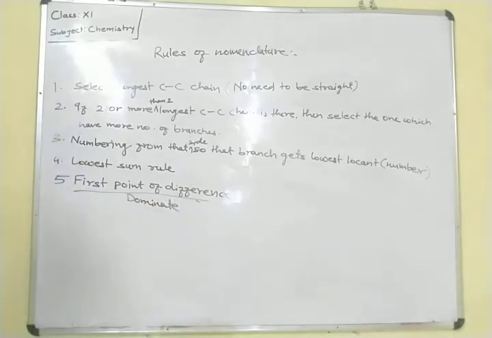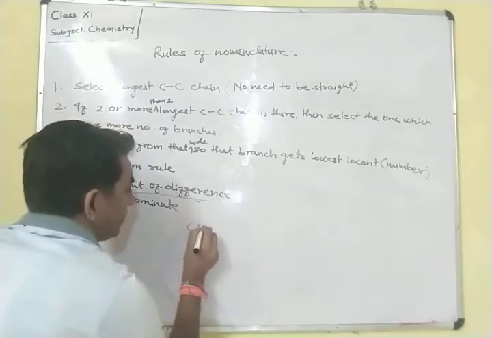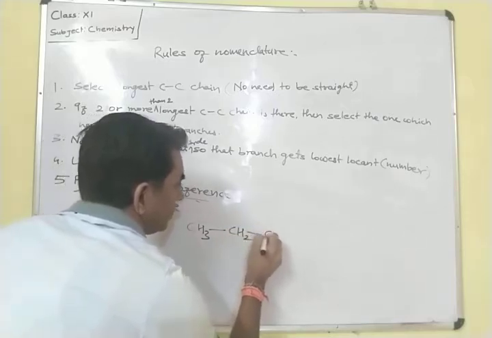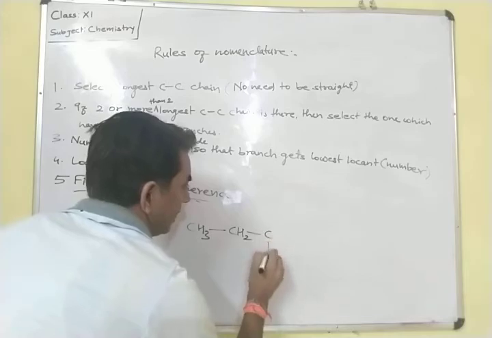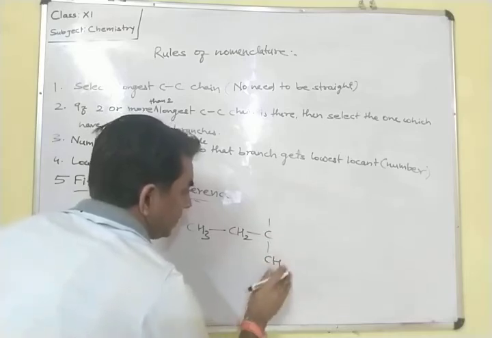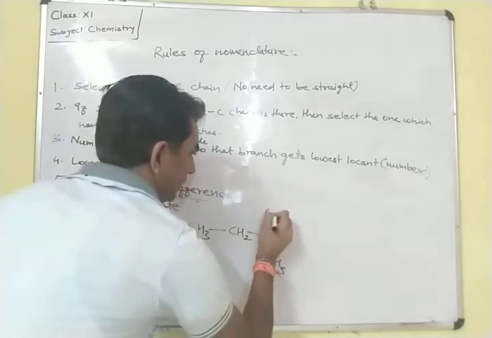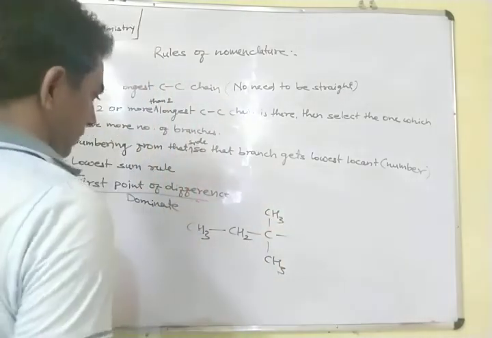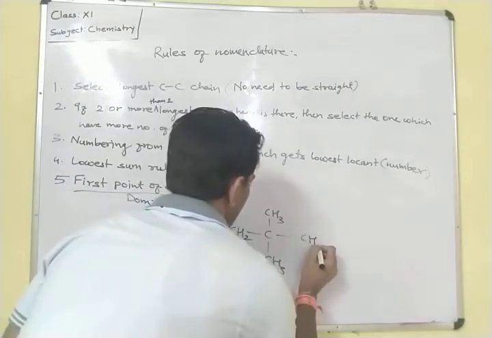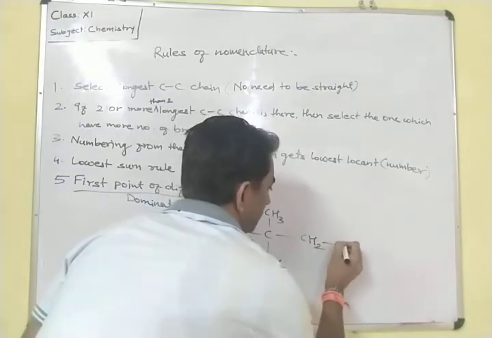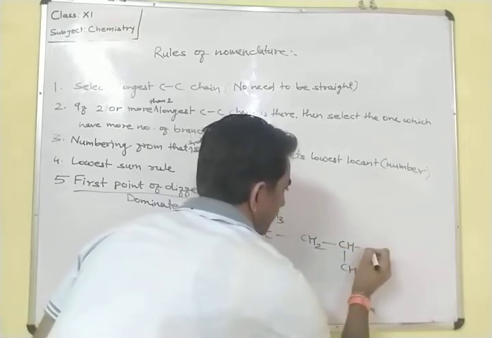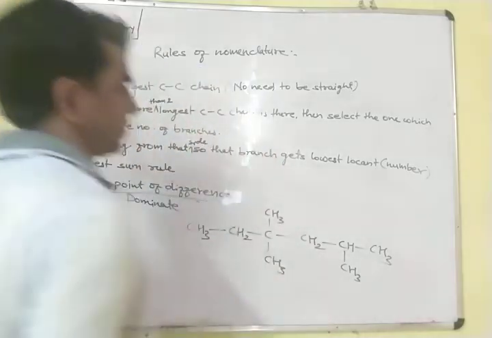Suppose one compound is there, this one: CH3, CH2, C, after that one methyl group is attached here, one more methyl group is attached here, and after that next is CH, CH3 and CH3.